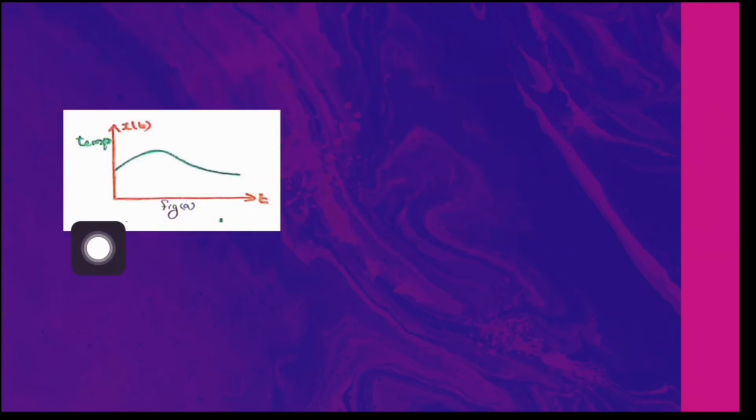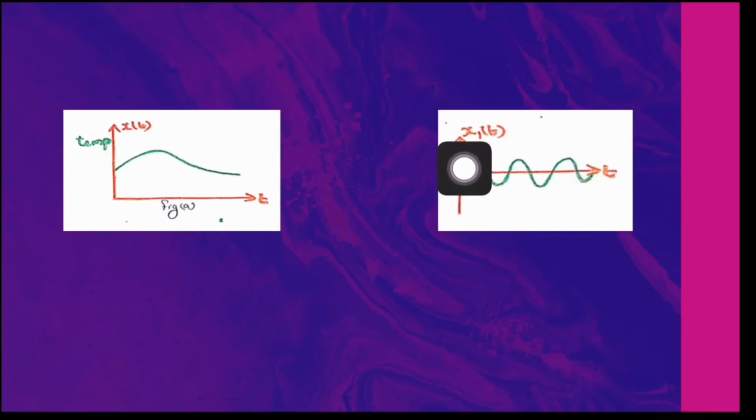Now have a look at the waveform of signal x of t. What we are going to do is check whether x of t is a continuous time signal or not. Variation of temperature with respect to time is defined as signal x of t. The independent variable time is plotted along the x-axis and the dependent variable temperature along the y-axis. By scrutinizing this waveform, it is clear that for all values of time t, the temperature value is defined. Or we can say that it's a continuous time signal. You can see one more continuous time signal x1 of t here. For all values of t, the signal amplitude is defined.